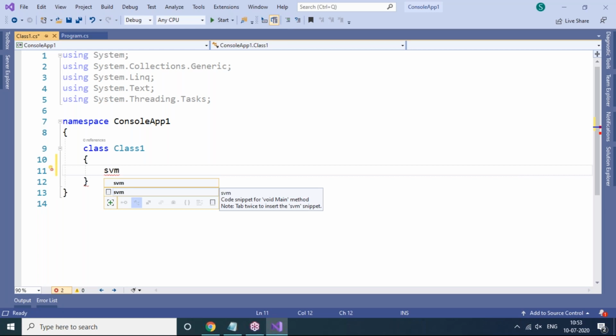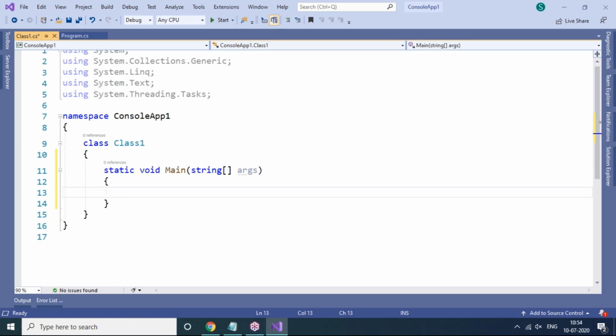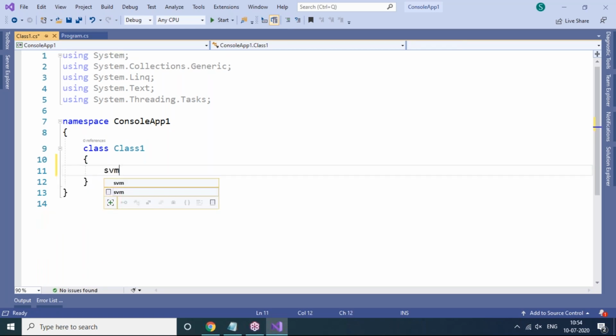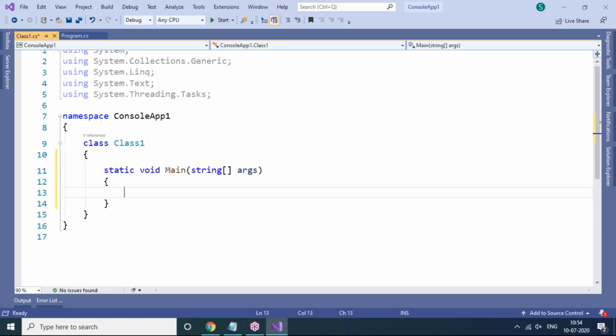The Tab key is on the left-hand side, no? Press it two times, 1, 2, and the main method is automatically created. So once again I'm saying, svm, static void main, the shortcut way, and you can press the Tab key two times. 1, 2, and automatically static void Main string args will be created. This is a main method.